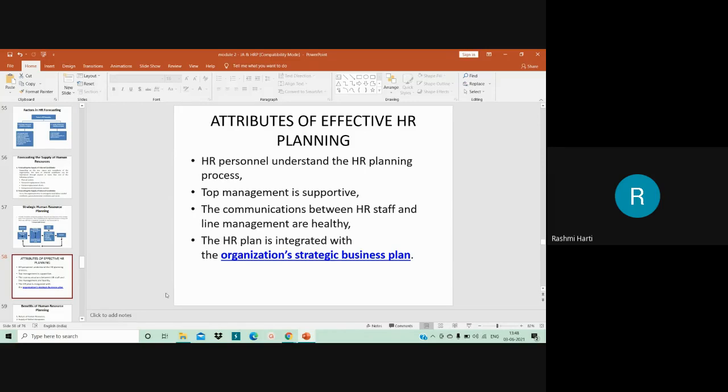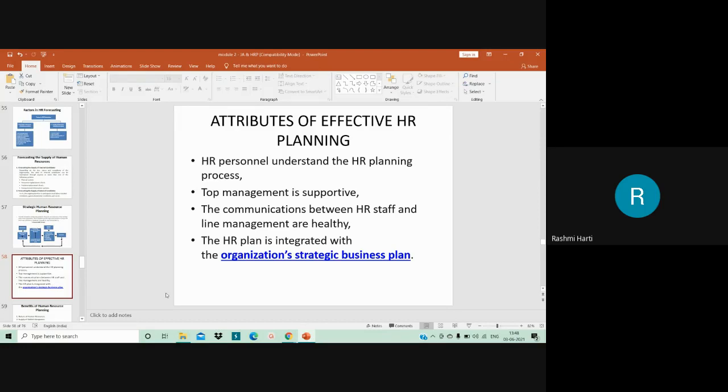And the third one is that communication between HR staff and line management is healthy. As we have understood, human resource planning is not a one-time effort, it is a continuous process, because changes will be happening continuously. So communication between the HR staff and line management is very, very important. If there is a gap in the communication between HR staff and line management, obviously the human resource planning is also destroyed. You cannot have the right human resource planning in the organization.